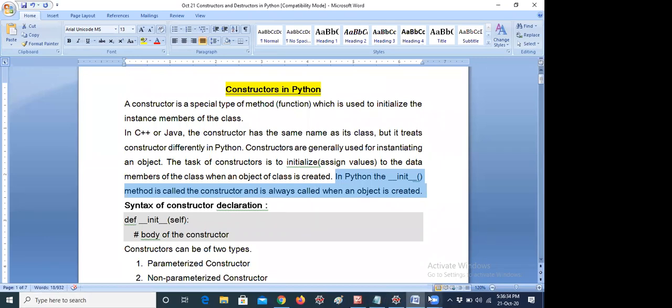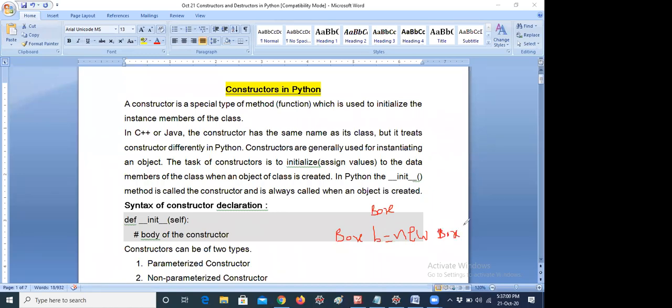For example, I would like to discuss Java as well. In Java, there is one class named Box. Here is how to create an object in Java: Box b equal to new Box.